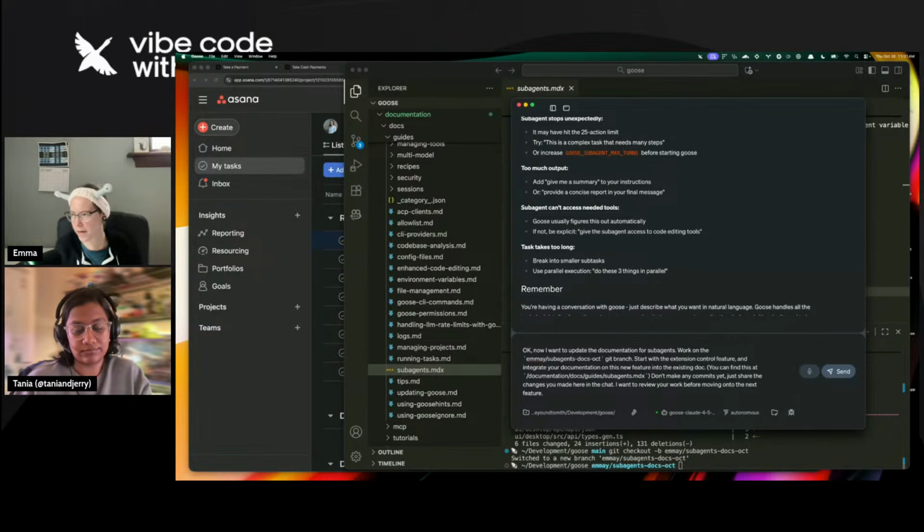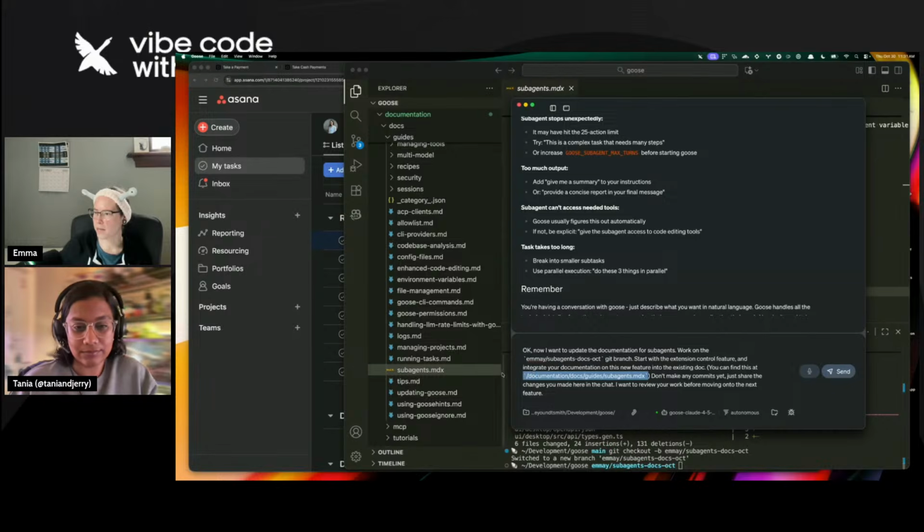All right, and what I'm doing here, so I'm telling it to update the documentation for subagents. So I'm specifying which Git branch to work on, and I'm saying I want to start with just the extension control feature. The existing doc is right here. I'm giving it the file path, and then I'm saying don't make any commits yet. Just share the changes you made here in the chat. I want to review your work before moving on to the next feature.